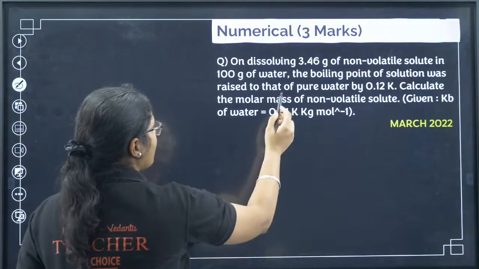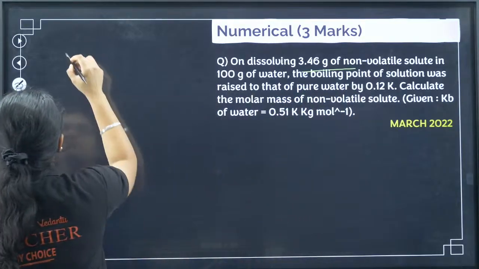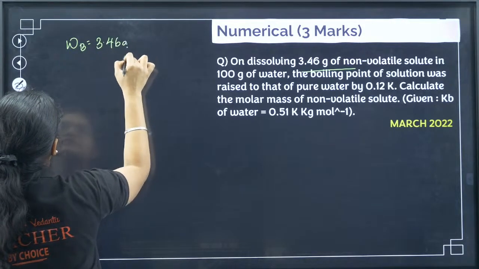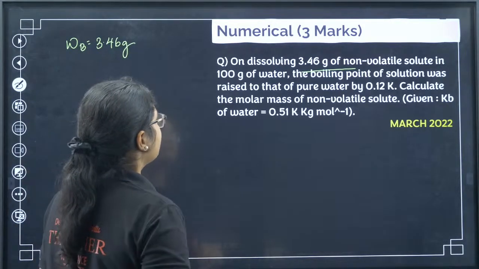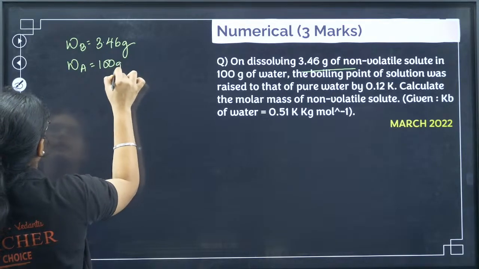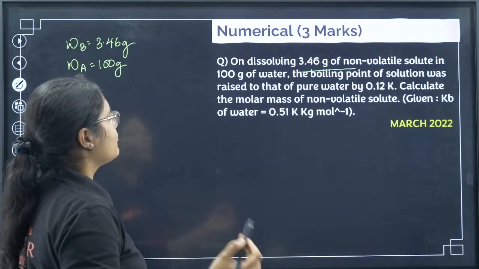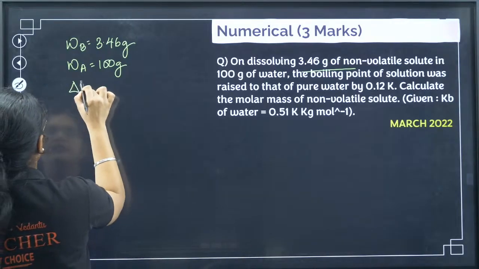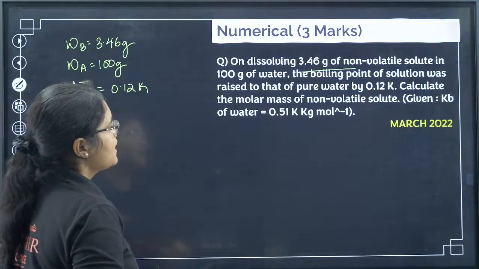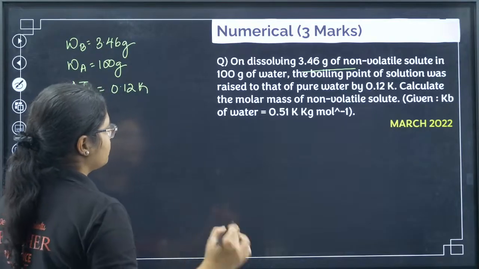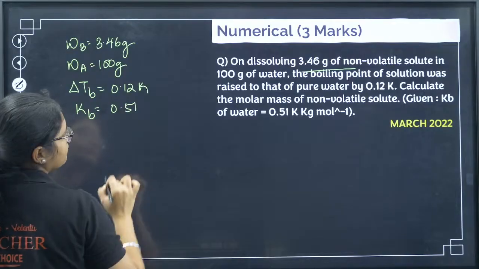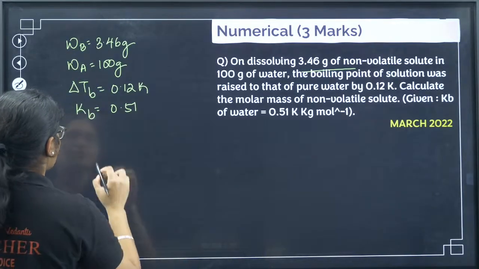So we have 3.46 gram of non-volatile solute. WB is 3.46 gram, and we have 100 gram of water. So WA is 100 gram of water. The boiling point of the solution was raised, delta TB is equal to 0.12 Kelvin. Calculate the molar mass of the non-volatile solute. We have Kb value as 0.51. Now let's solve it.